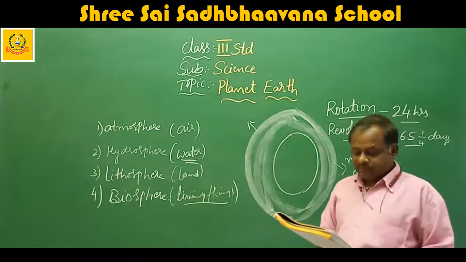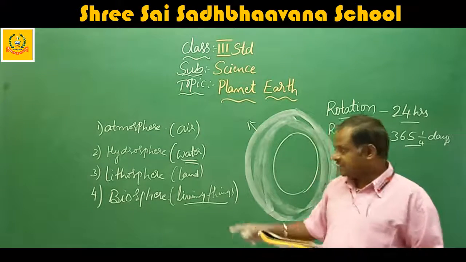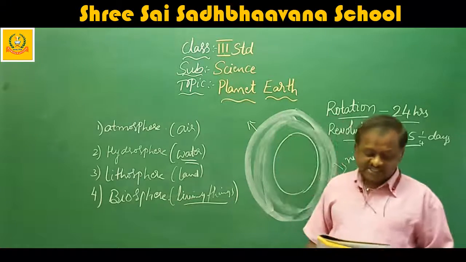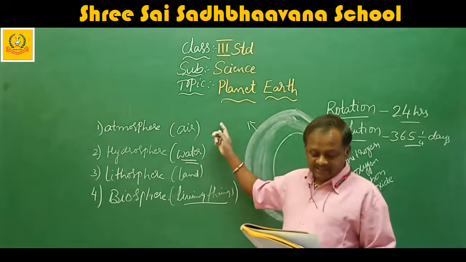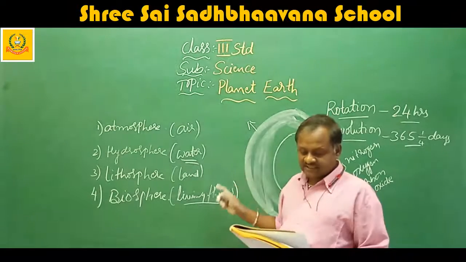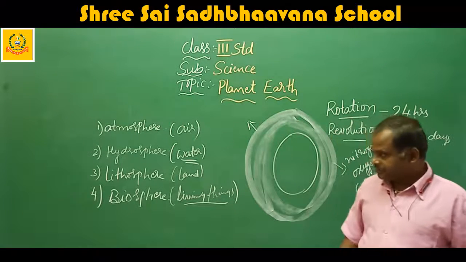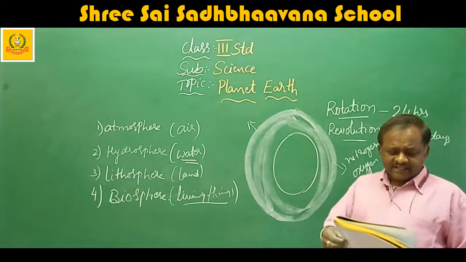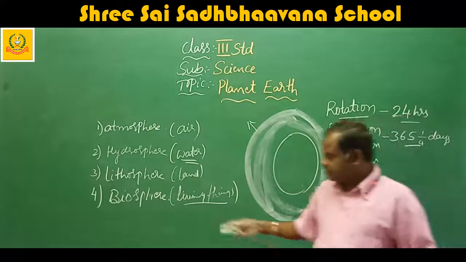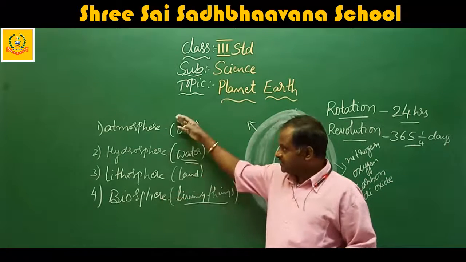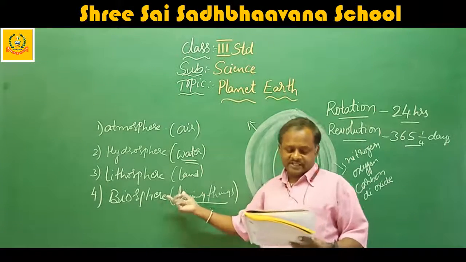Once again I will read. The biosphere contains all the microorganisms, plants and animals of the earth. That means the living things, biosphere. Since life exists on land, in the air, that means in the air also the living things exist, as well as in the water. Land, water and in the air also the living things are present. The biosphere overlaps all the other realms. That means biosphere is very, very important because these all are present on the biosphere.